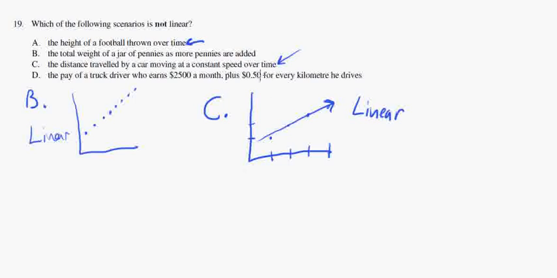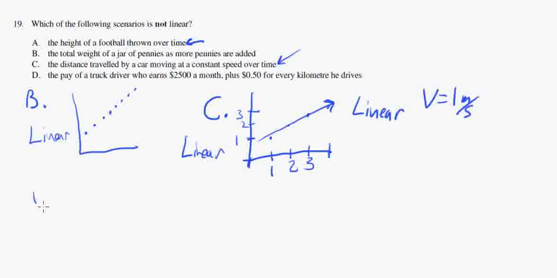I'll use a numerical example. Let's say our speed, we'll call it v, was 1 meter per second, then every second I would go up 1 meter. So 1 second goes up 1 meter, 2 seconds goes up 2 meters, 3 seconds goes up 3 meters, and so on. And this would be a very linear relationship, so that's good. So C is linear.